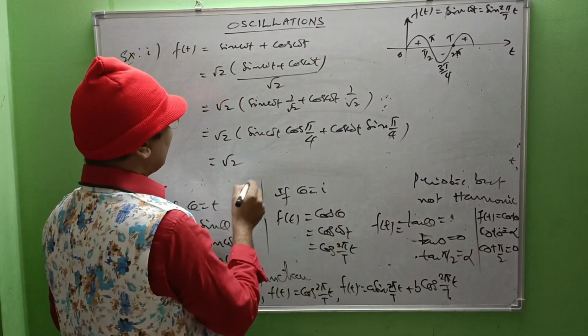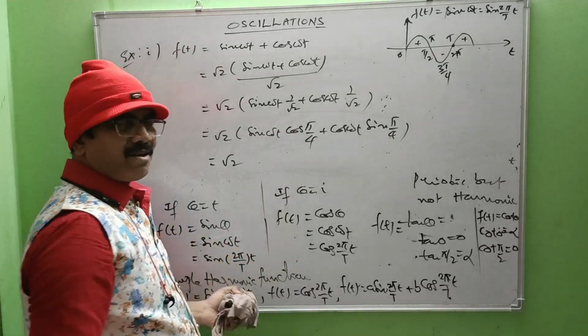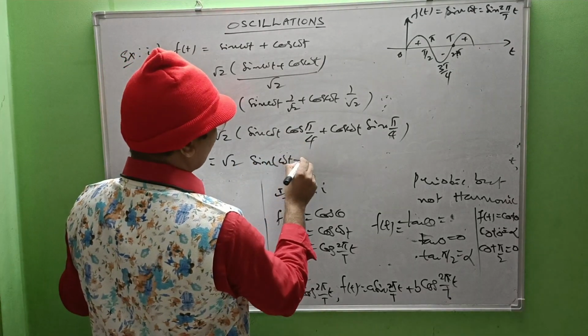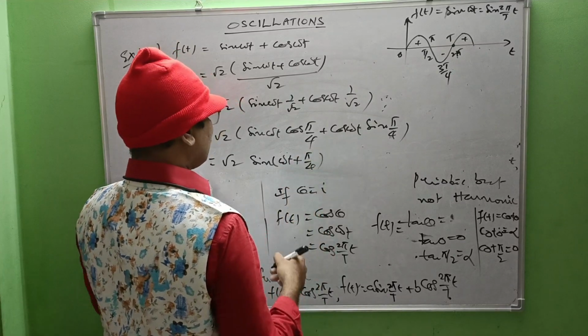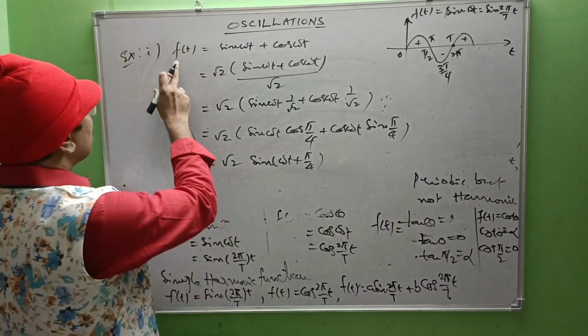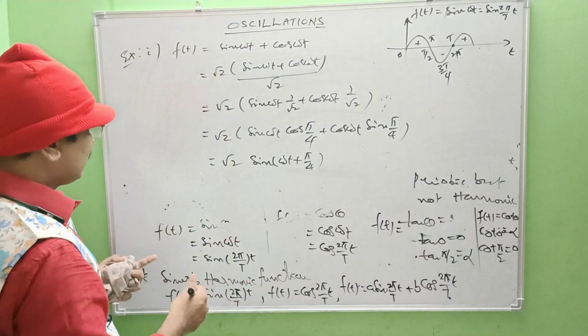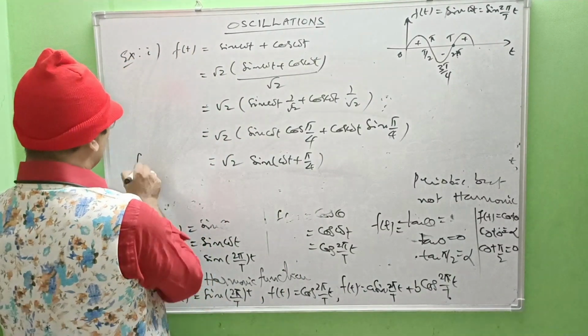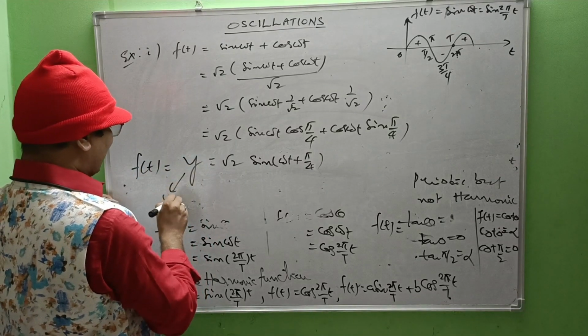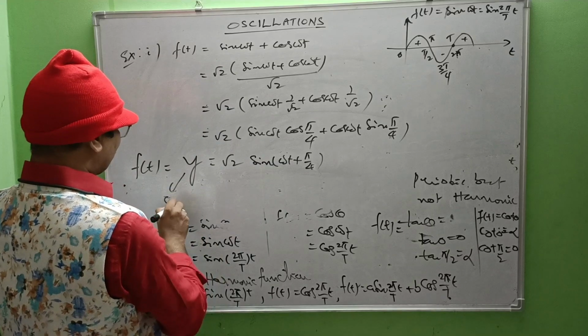So on extending like that, sine a cos b plus cos a sine b means sine of a plus b. Sine of a plus b, see this form. Suppose f of t is replaced by some displacement. Say f of t equal to some displacement y. Say like this.